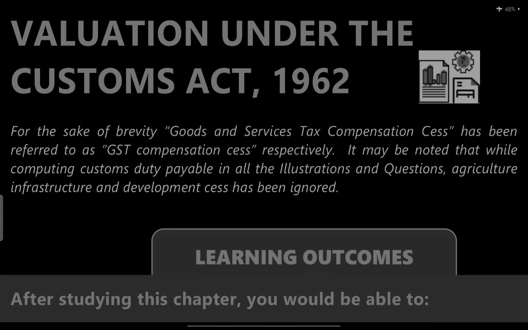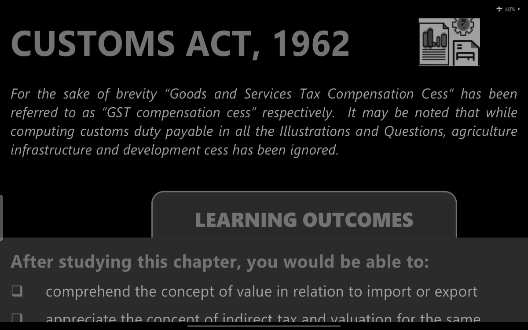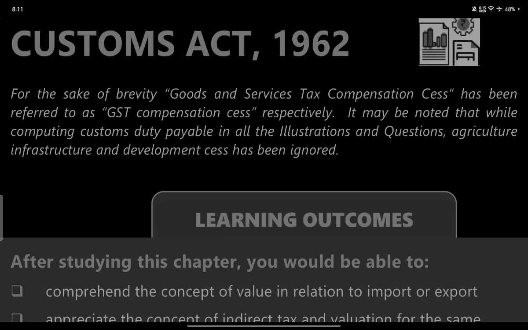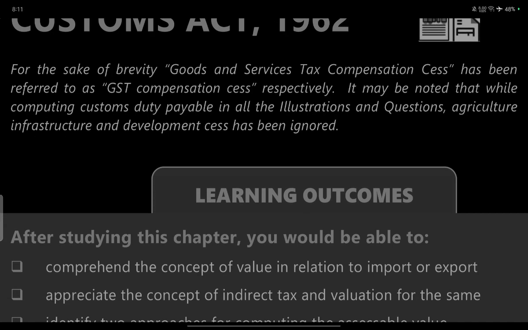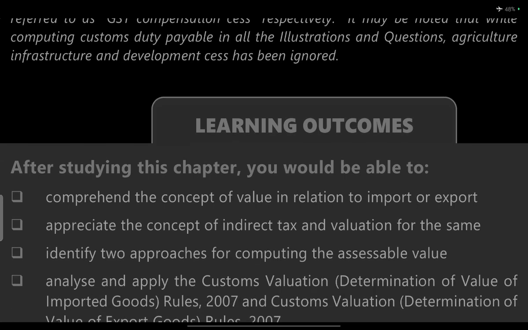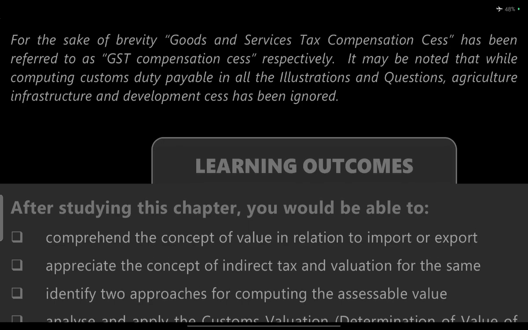The valuation under the Customs Act 1982. For the sake of brevity, goods and service tax compensation has just been referred to under the GST compensation cess. It may be noted that while computing customs duty payable, all the illustrations ignore agriculture infrastructure development cess.